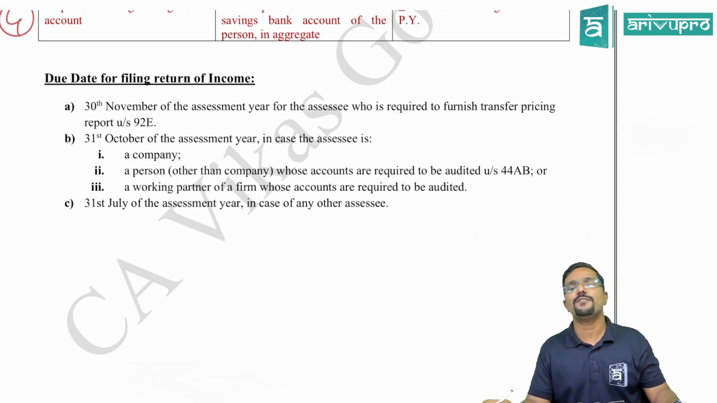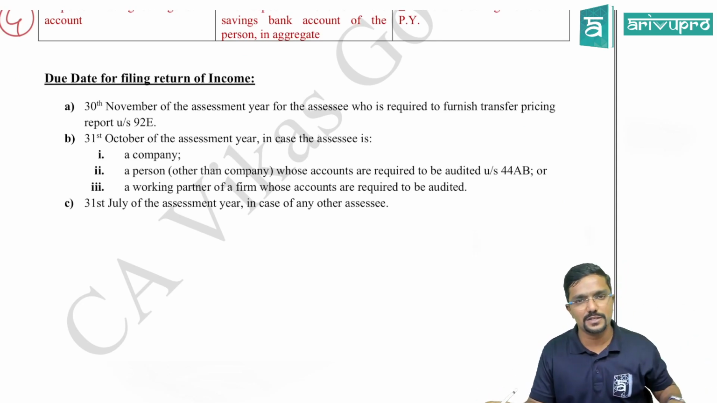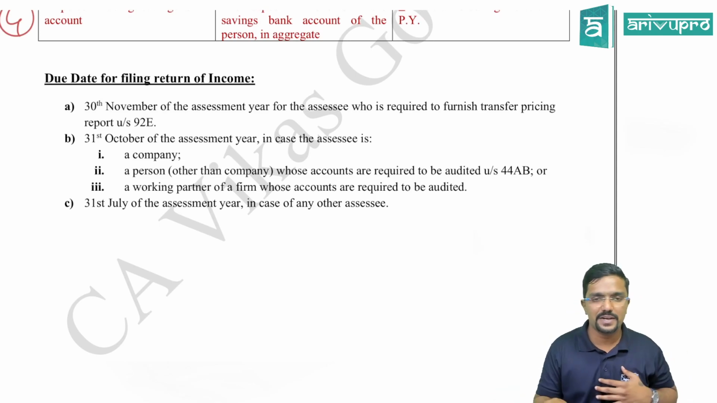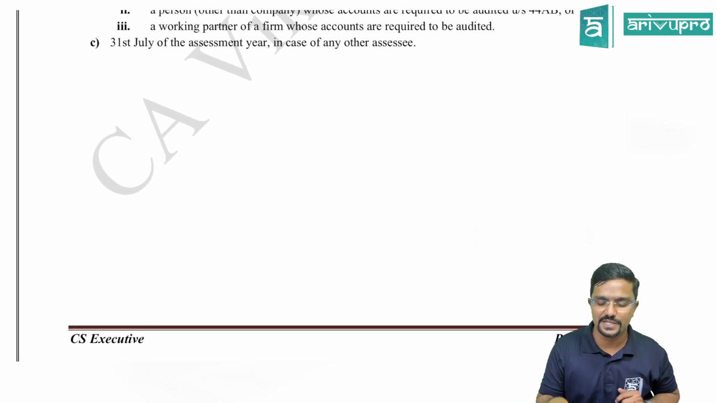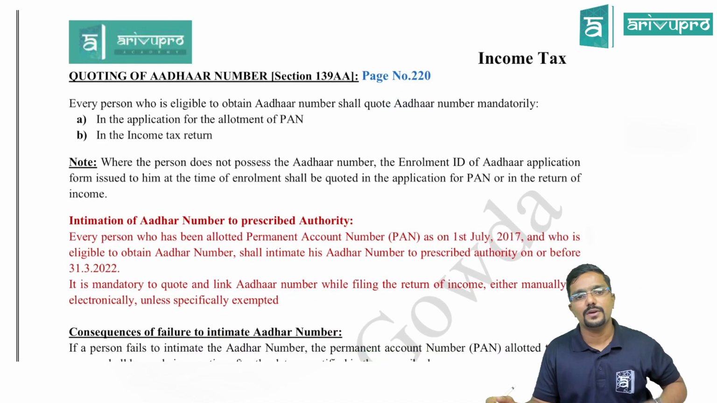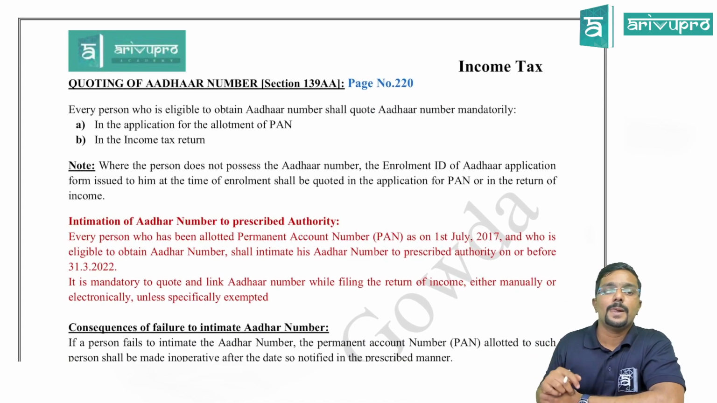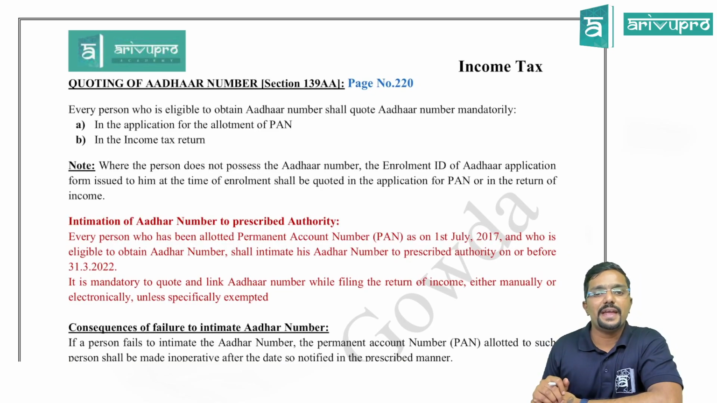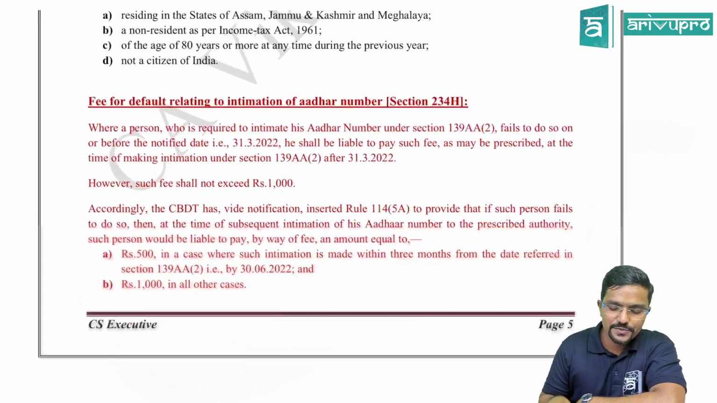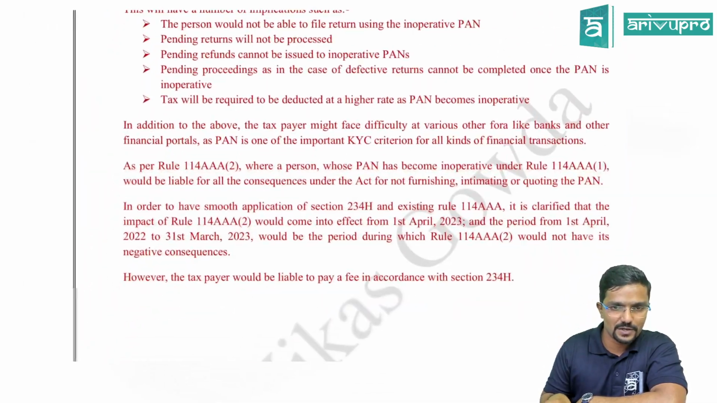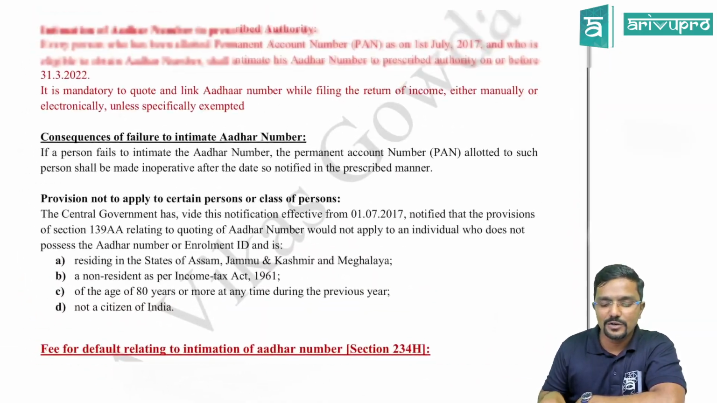Then coming to the due date for filing the return of income, there is no change in this. It remains the same. I've just given it for your reference here. There is no change in that. Okay. The next change is with respect to quoting of Aadhaar number. Come to section 139AA, page number 220. So here there are only a few changes. Especially they have added some sections. But some background first we will go through.